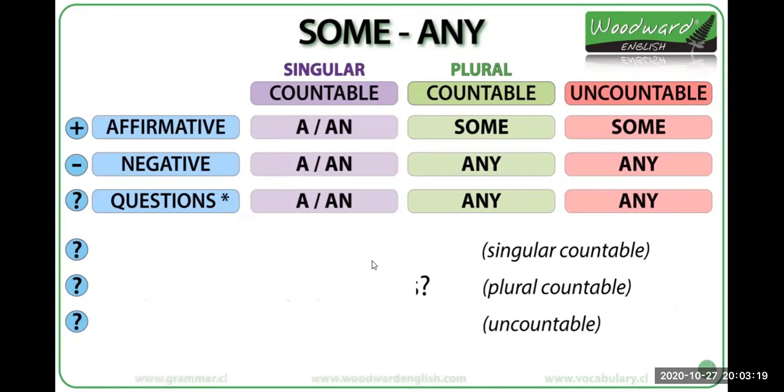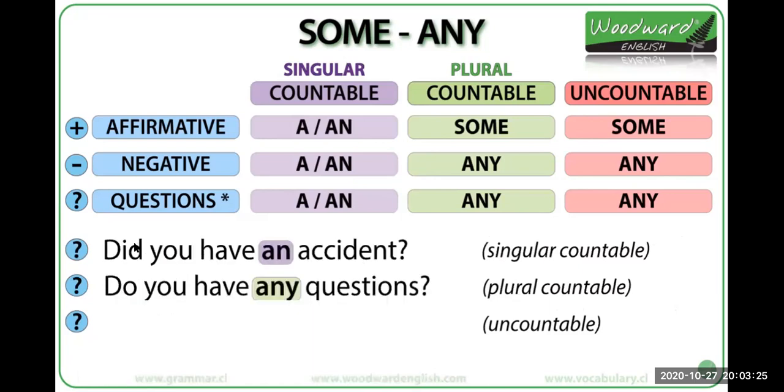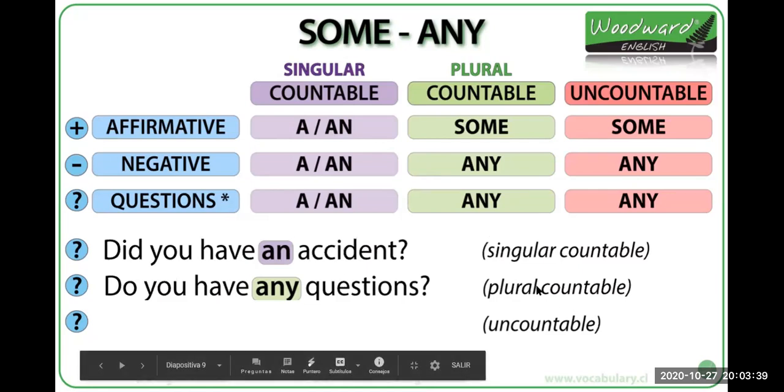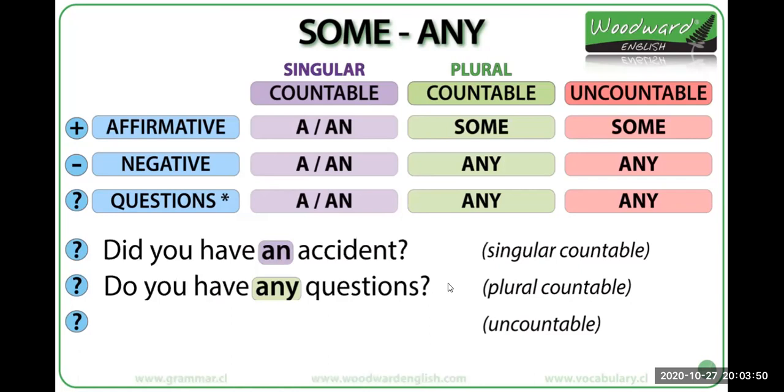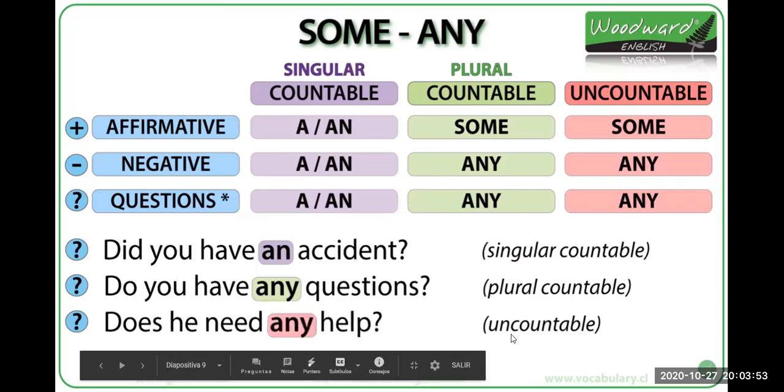Okay, for question form, here we have for singular countable, for example, did you have an accident? Okay, an accident. Accident is countable. We can say one accident, two accidents. For plural countable nouns, do you have any questions? And the last one, questions for uncountable nouns. Does he need any help?